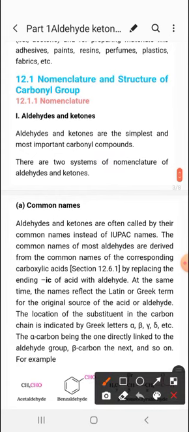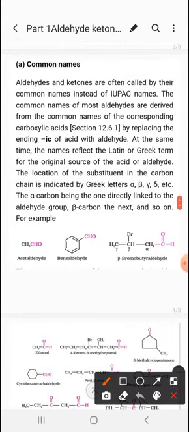So aldehydes and ketones are the simplest and the most important carbonyl compounds, and there are two systems of nomenclature of aldehydes and ketones. First is the common name, the other is the IUPAC. So let's talk about the common name. Aldehydes and ketones are often called by their common names instead of IUPAC names. The common names of most aldehydes are derived from the common names of the corresponding carboxylic acids by replacing the ending -ic of acid with aldehyde. At the same time, the names reflect the Latin or Greek term for the original source of the acid or the aldehyde, and the location of the substituent in the carbon chain is indicated by Greek letters, that is alpha, beta, gamma, delta, etc. The alpha carbon is the one directly linked to the aldehyde group, beta the next, and so on.